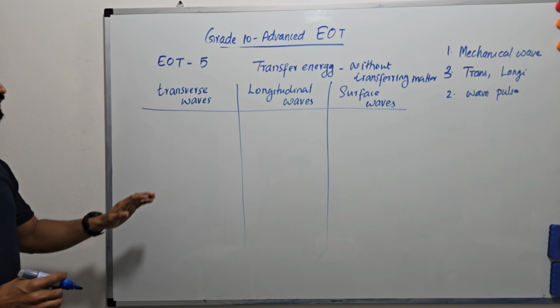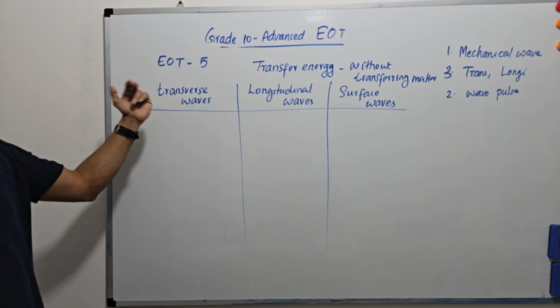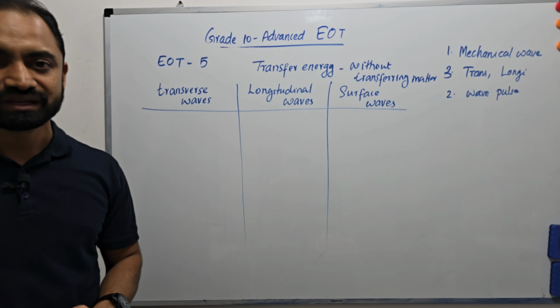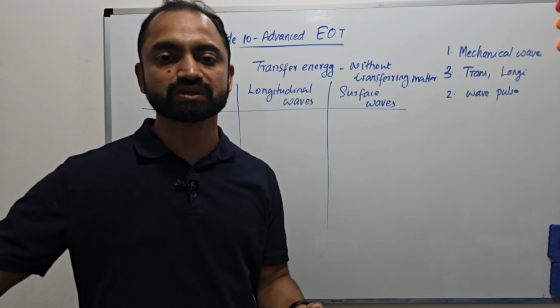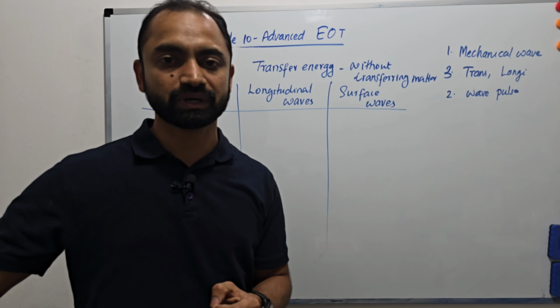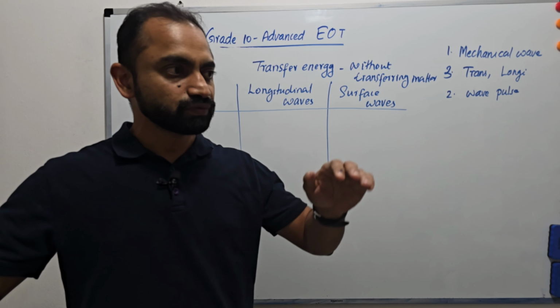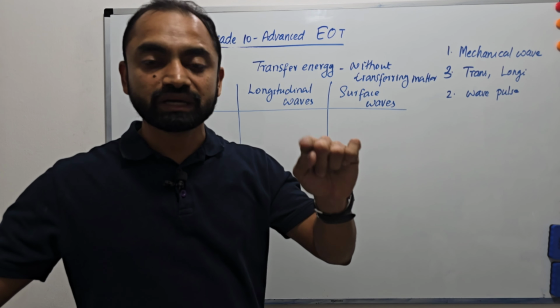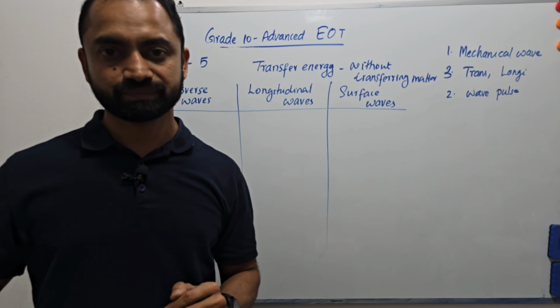Okay, then transverse waves, longitudinal waves, and surface waves. This is another classification of waves based on the vibration of the particles. For example, when a wave is passing through air, the air particles will vibrate.